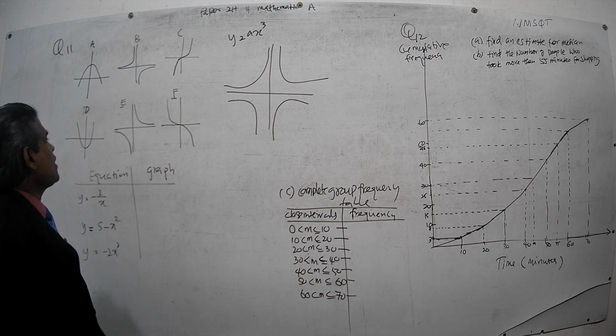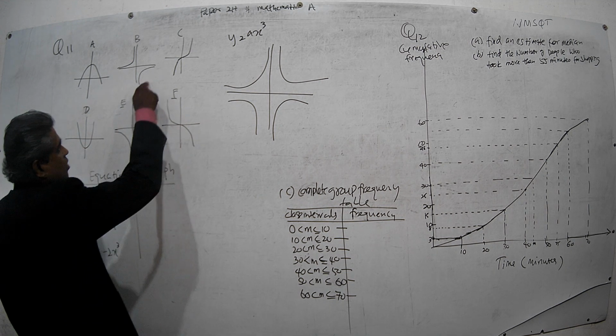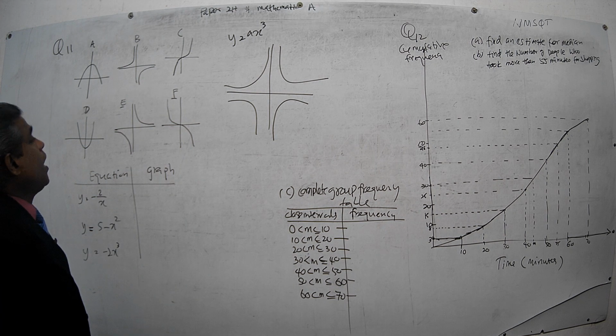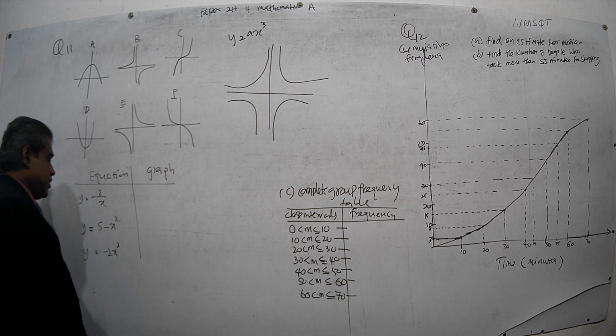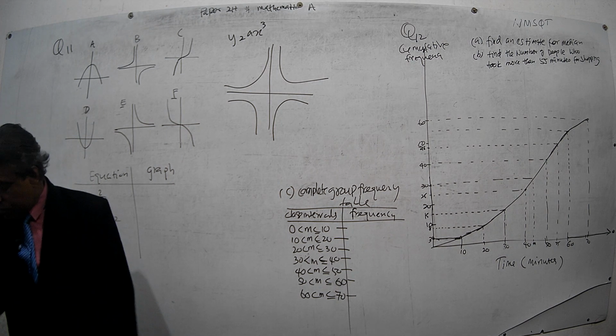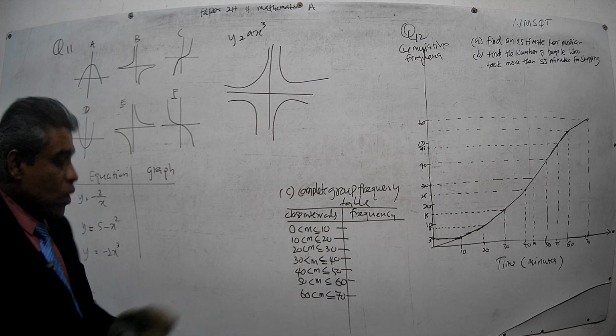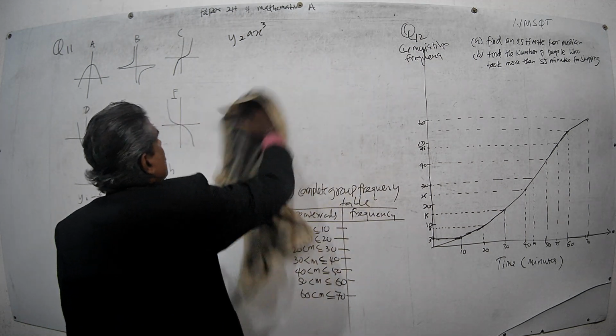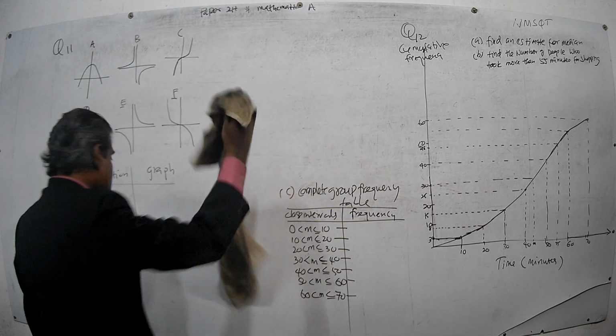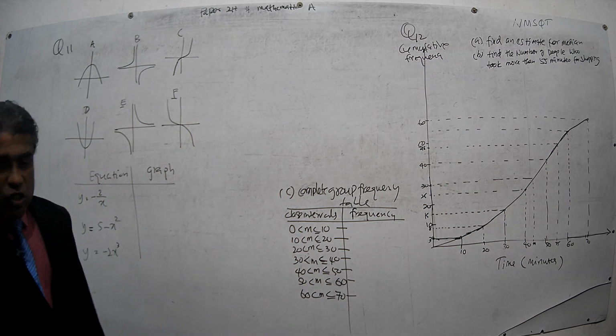Then this one is again this kind of graph. What is that called? Reciprocal graph. Then this one is another cubic graph. Then we will go on to determine which equation goes with which graph.